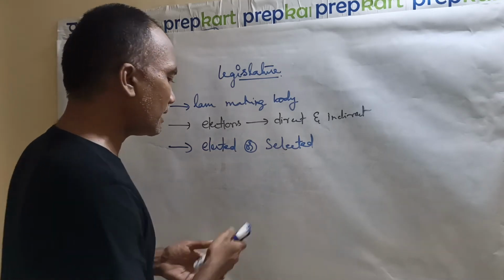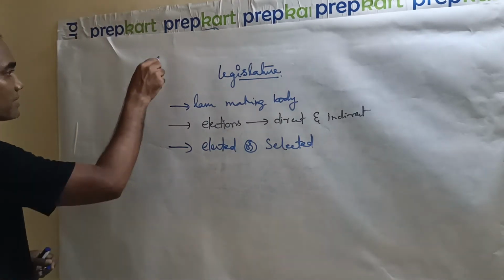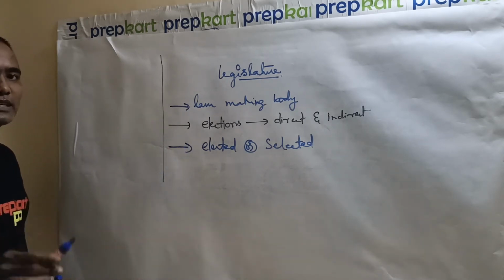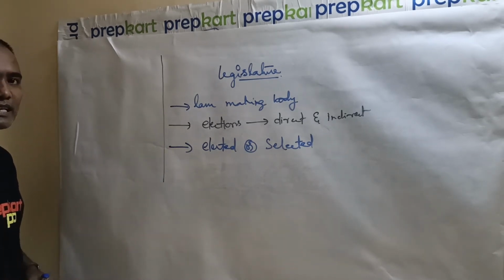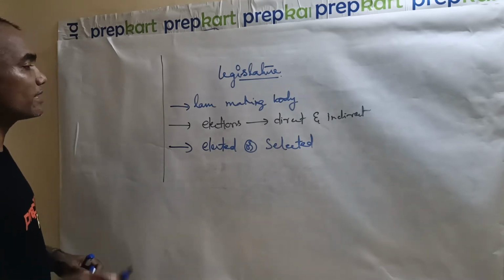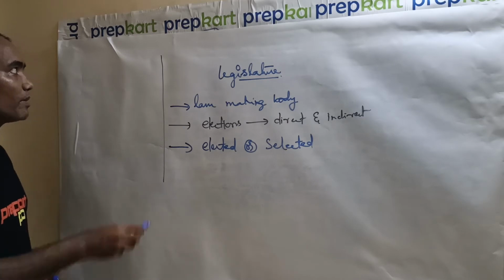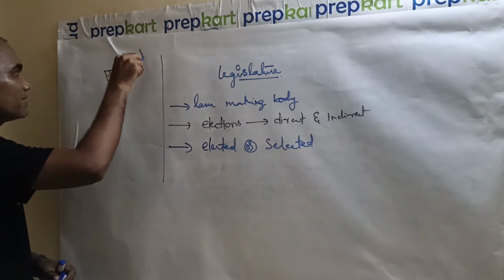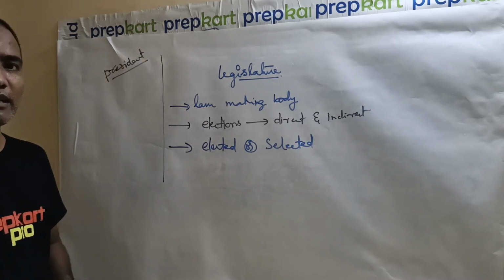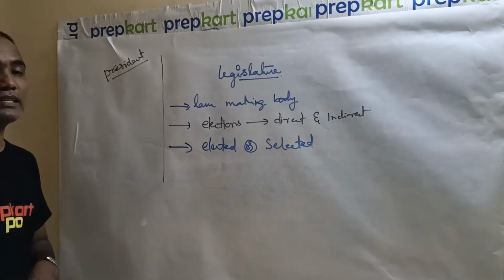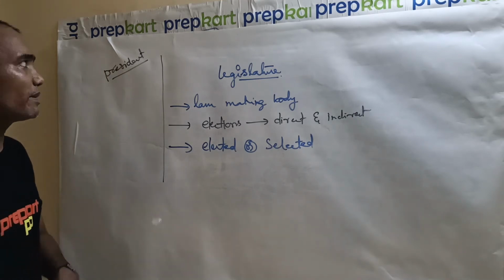And one more thing, whenever legislature comes up, there is a misconception. Legislature is a body which is elected by the people either through direct elections or indirect elections. But there are some others who can also make laws. For example, the president can make a law through an ordinance. So the president also has such legislative power.